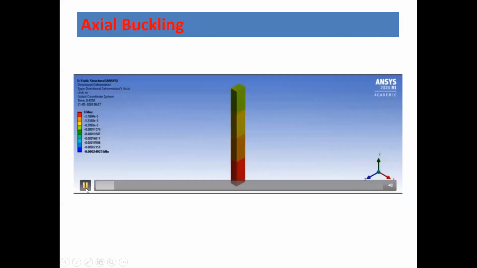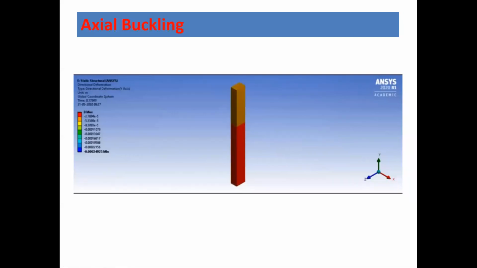Then axial buckling. Now you must be aware that if you take a single column and apply a load, ideally it should be compressed vertically straight away. You can see in this animation that it is getting compressed vertically. But what actually happens is it is getting buckled. So what is buckling? Buckling is something like this. Even if the load is acting vertically, your column is not compressing in the vertical direction, but instead it is moving in the lateral direction, and it will be buckling only on the longer side. This is what we call buckling.